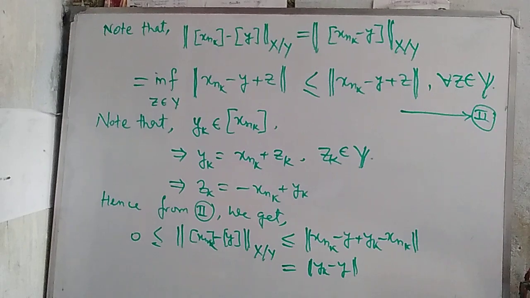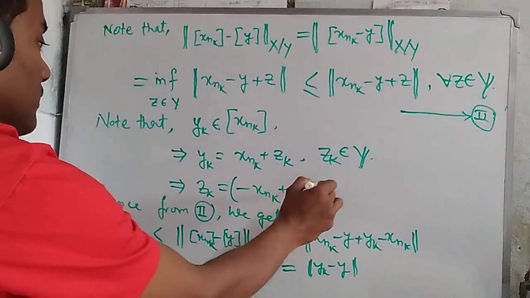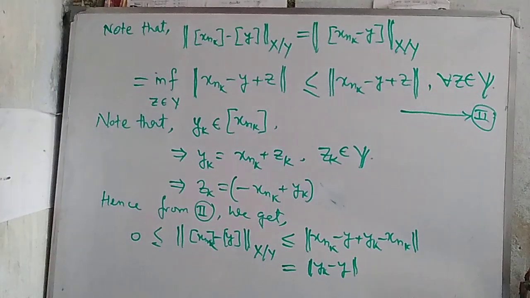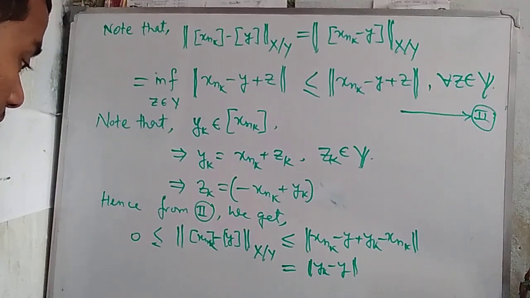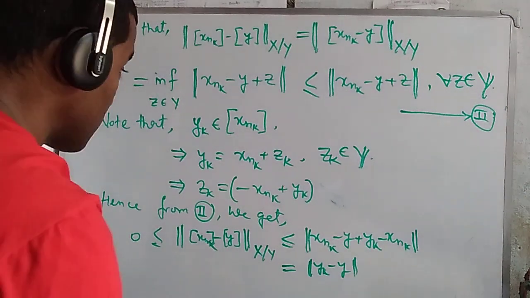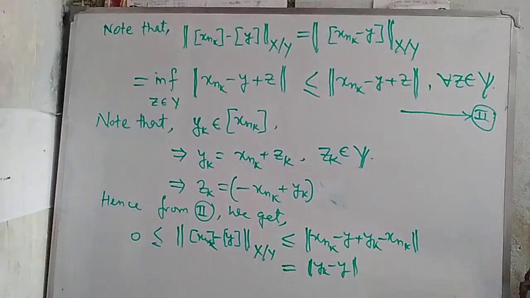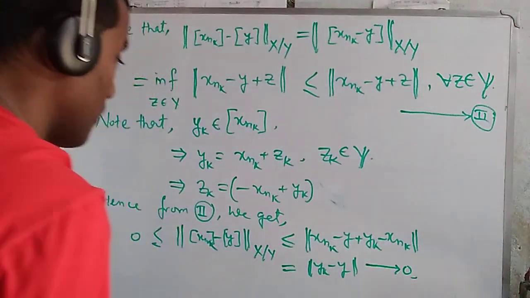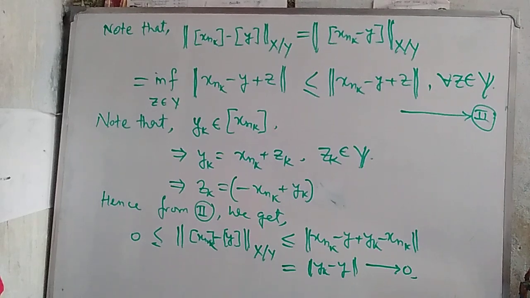Okay, because y_k minus x_{nk} is z_k. We put this one here, and then we get this. Then obviously this y_k belongs to this class x_{nk}, and y_k minus y, so this one converges to 0 as k tends to infinity.